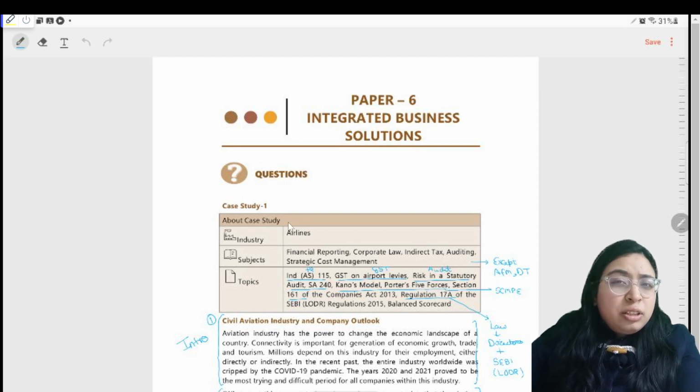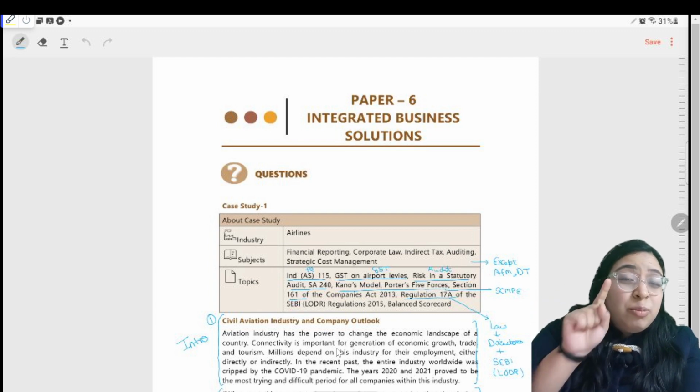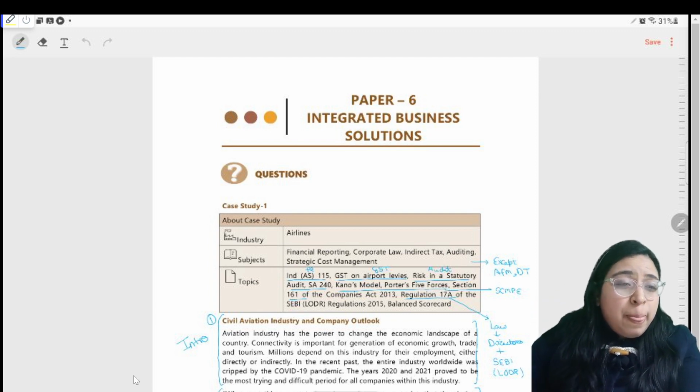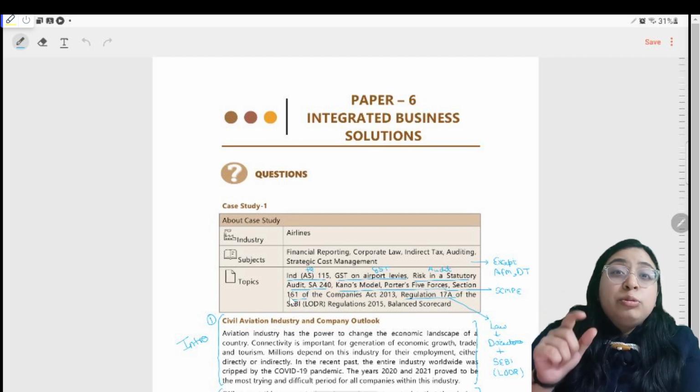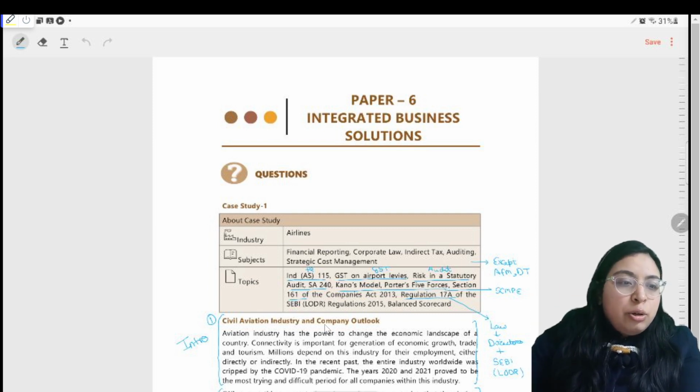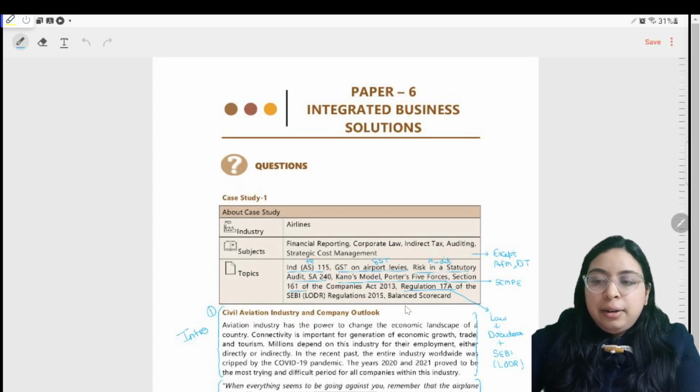The case study will not be given in the exam hall; this is only given for reference. I assume that in the RTP the industry and airline subjects have been covered, all except FM and DD. Remember, you have to carry 8 subject books. Make an index of whatever you are carrying. Either carry your teacher's material which you have taken classes from, and make an index for that subject too. Whatever book you carry, don't carry it without an index. The major topics covered are Index 115, GST on airport levies, risk in a statutory audit, Kano's model, Porter's 5 forces, and all of that.